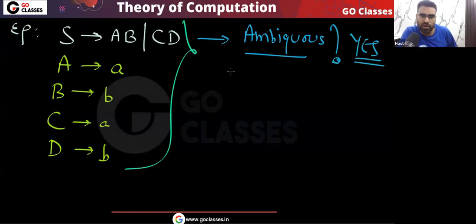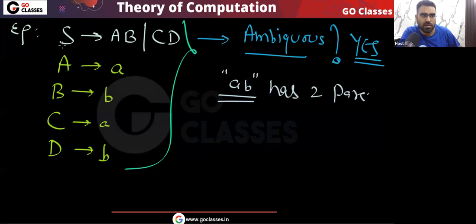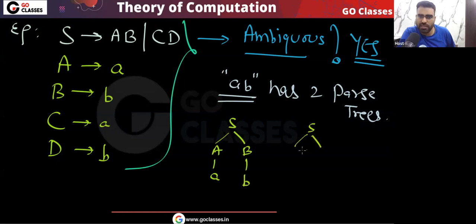See, this grammar is ambiguous. Why? Because you can notice this string AB has two parse trees. Yes or no? You can easily see what the two parse trees are. S can go to AB, and then A can go to A, B can go to B, or S can go to CD, then C can go to A, D can go to B. Is this point clear? So there will be two parse trees, T1 and T2. That is the reason this grammar is ambiguous.